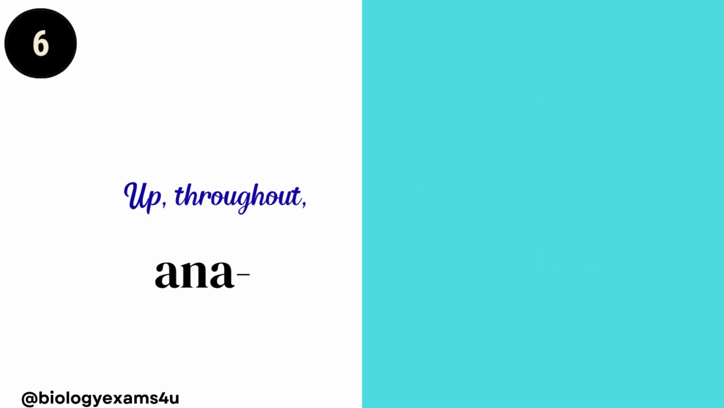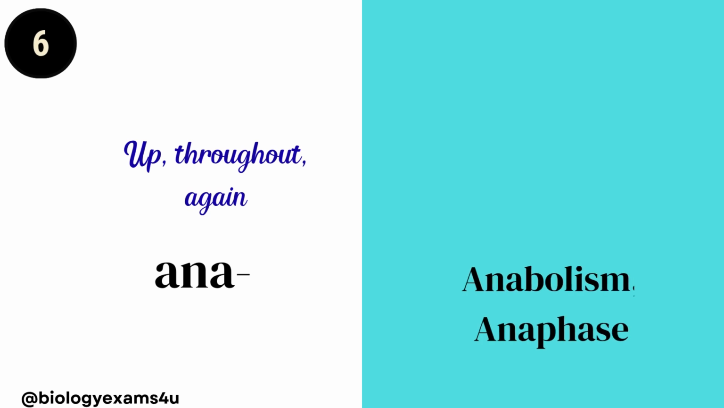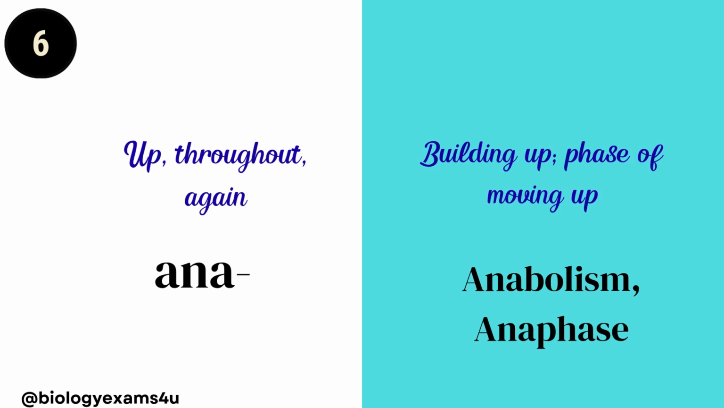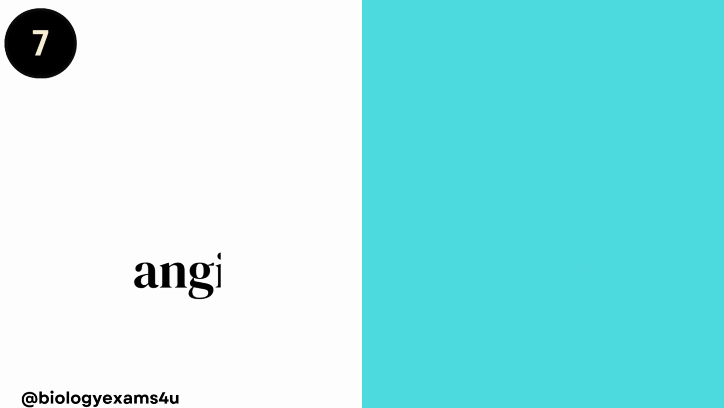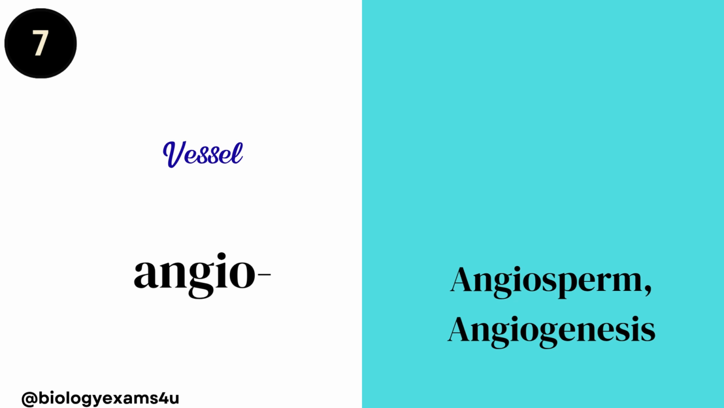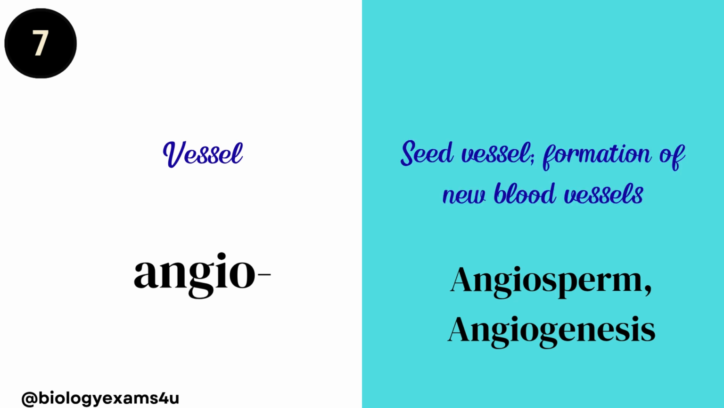Ana. Ana means up, throughout, or again. Anabolism, that is building up. Anaphase, moving up. Chromosomes move up to the poles, that is anaphase. Angio. Angio means vessel, as in angiosperm or angiogenesis. Angiosperm is seed vessel. Vessel means seeds enclosed in a fruit. Angiogenesis means formation of new blood vessels.